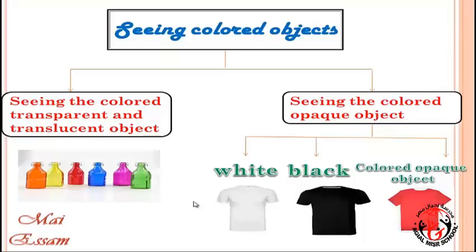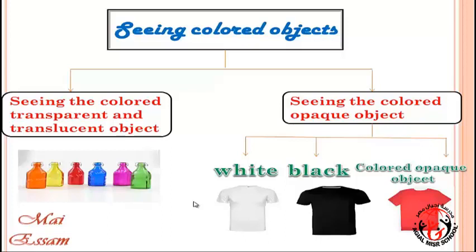Seeing colored objects. We have two types of colored objects. Number 1, seeing the colored object, transparent and translucent. Number 2, seeing the colored opaque object. Seeing the colored transparent and translucent object, we have a question. Why do we see the bottle is green? As the bottle absorbs all colors except the green, which is allowed to pass through it.